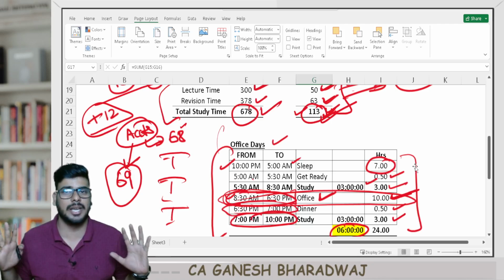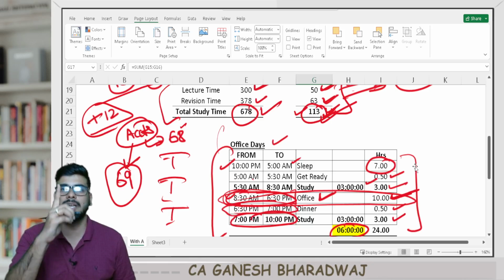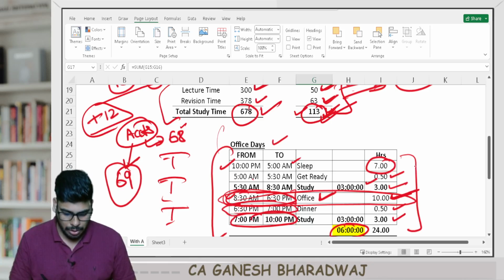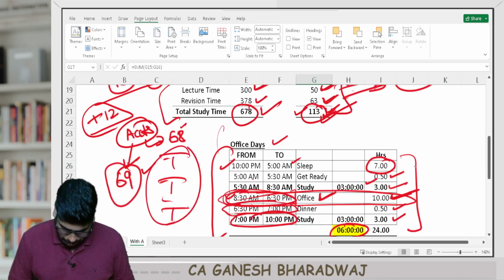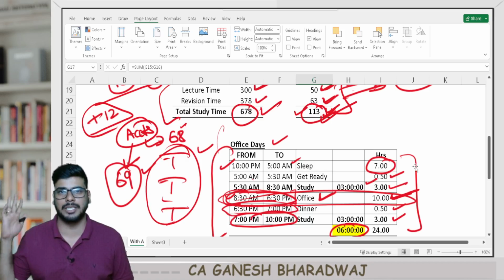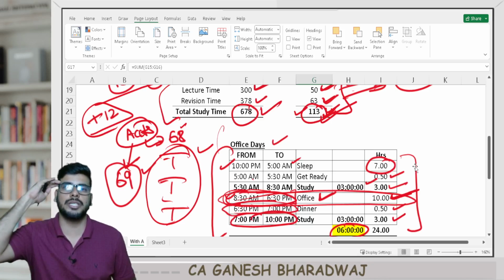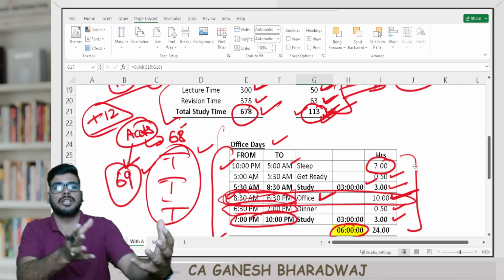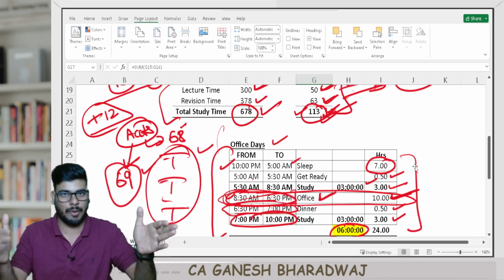I cried and all in the exam hall because I know the kind of efforts I put in, but I couldn't implement it. But it is the quality that matters. I scored 69. Basically, I scored the entire marks for whatever I had written. Maybe for this sum also, since I wrote the opening balance, they gave me 1 mark, it seems. So I'm telling you guys, strategize. Think from an exam perspective. It is not the syllabus. Ultimately, they are going to ask you some questions. If you're prepared for those questions, you're done.